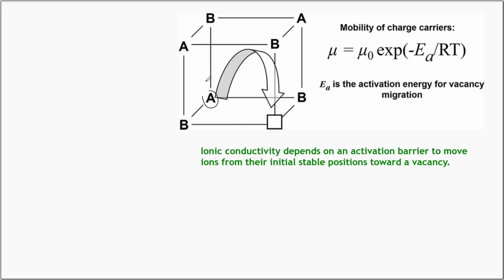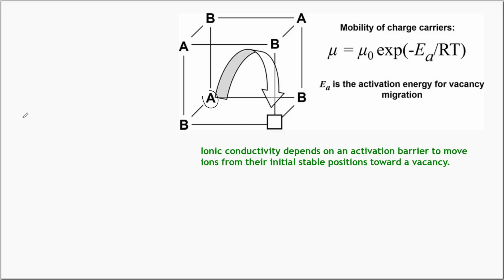A possible transfer of an ion A from its original position to a point vacancy can be seen here, and the probability of this jump will depend on the nature of the surrounding ions and the distance between initial and final points. The parameters of the lattice also play a major role. Apart from these, temperature is an important factor affecting the hop.